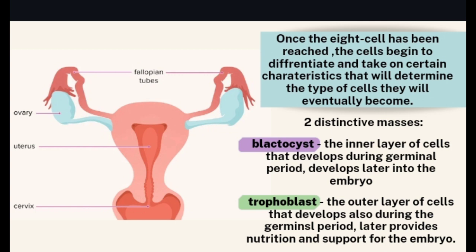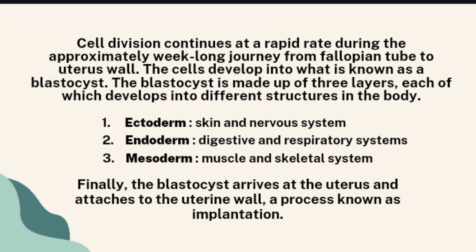The blastocyst, the inner layer of cells that develops during the germinal period, develops later into the embryo. The trophoblast, the outer layer of cells that also develops during the germinal period, later provides nutrition and support for the embryo. Cell division continues at a rapid rate during the approximately week-long journey from fallopian tube to uterus wall.